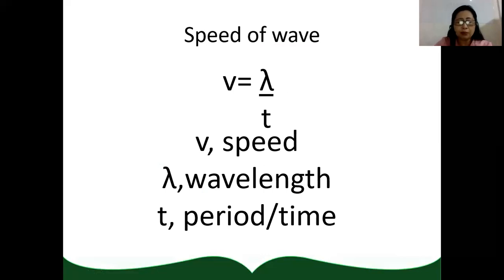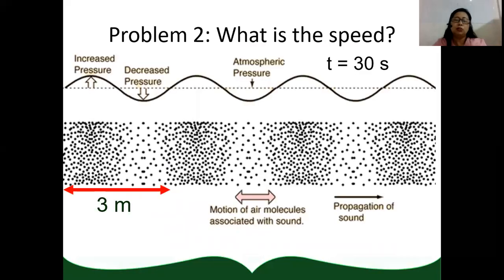We already solved similar problems when you were in grade 7. You computed for the speed of a sound wave. Suppose the wavelength is 3 meters and the period is 30 seconds.